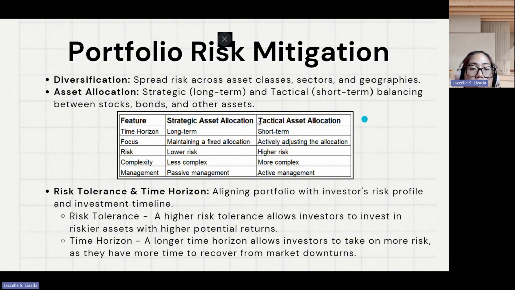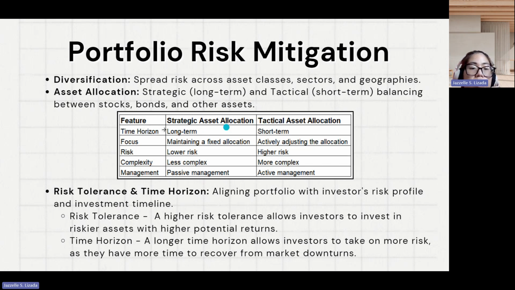Then, different types of portfolio risk mitigation. We have diversification, which is the number one risk mitigation in investment or portfolio. It involves spreading risk across asset classes, sectors, and geographies. Another risk mitigation for portfolio is asset allocation. It can be strategic, which is long term, and tactical, or short term, balancing between stocks, bonds, and other assets.